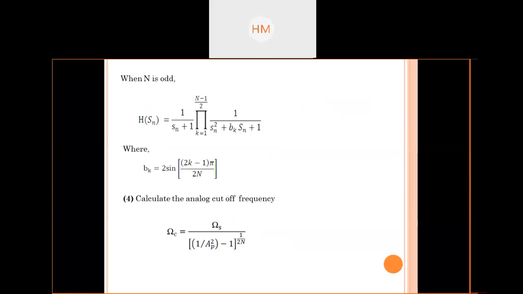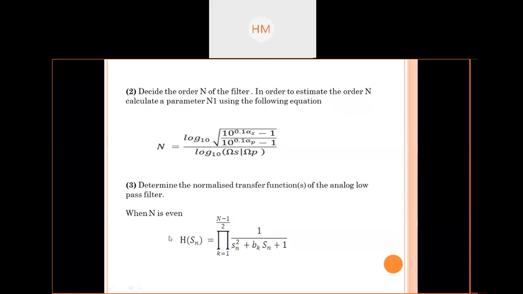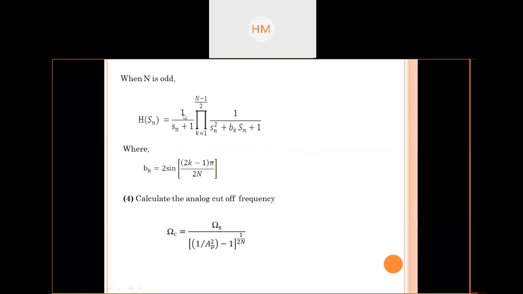And generally, see in the equation which you have written previously, I have written here bk, capital B. No one has asked me a doubt yet. I am clearing this concept. I have written capital B over here. So generally B1, B2 are taken as unity. That's why here it's mentioned as 1 upon. For even, for odd again 1 and 1. So these are my B0 and B1 coefficients. Bk, we all know the small bk coefficient is this. Afterwards, what is the next step? The next step is to calculate the analog cutoff frequency by using this equation.